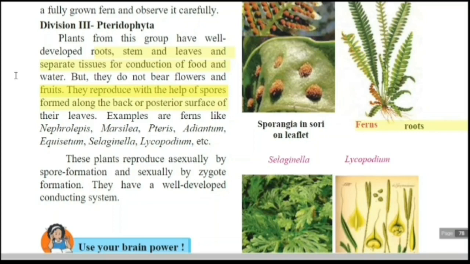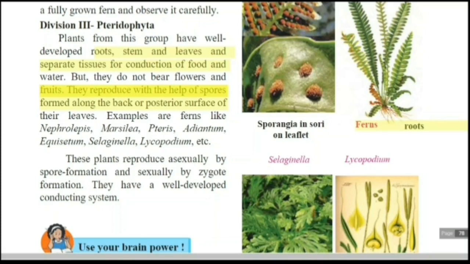Reproduction occurs with the help of spores, which form along the back surface of their leaves. This is a leaflet of the fern, and on that these brown spots are there. These are nothing but the spores, and through these spores reproduction occurs.